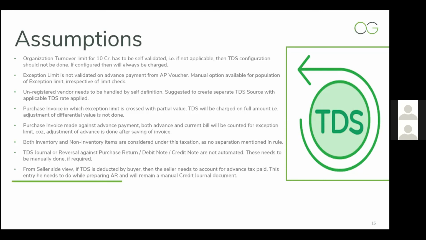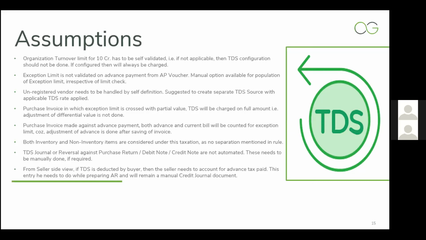While defining the rule, it has been said that the organization turnover limit for the previous year should be 10 crores. Now, in Ginesys we are not validating whether our turnover was 10 crore in the previous year or not. As an organization, we all know whether we have crossed the limit, yes or no. In case we have not, then we need not mark vendors as TDS applicable for any of the cases. And if we have, we have to mark it as yes.